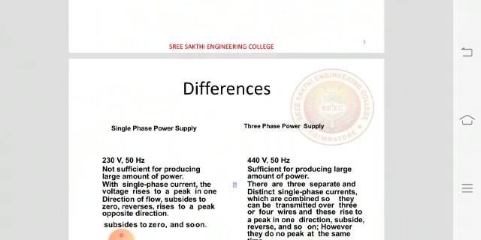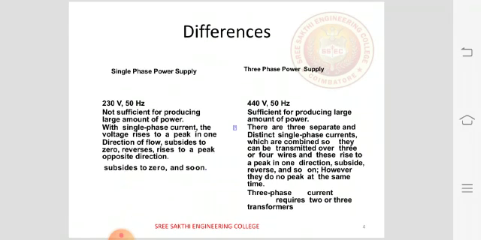Differences between the single phase power supply and three phase power supply. In single phase power supply, it requires 230 volt 50 hertz, but it is not sufficient for producing large amount of power. With single phase current, the voltage rises to peak in one direction of flow, subsides to zero, reverses to peak in the opposite direction, subsides to zero, and so on. But in three phase power supply, we are having 440 volt 50 hertz, sufficient for large amount of power.